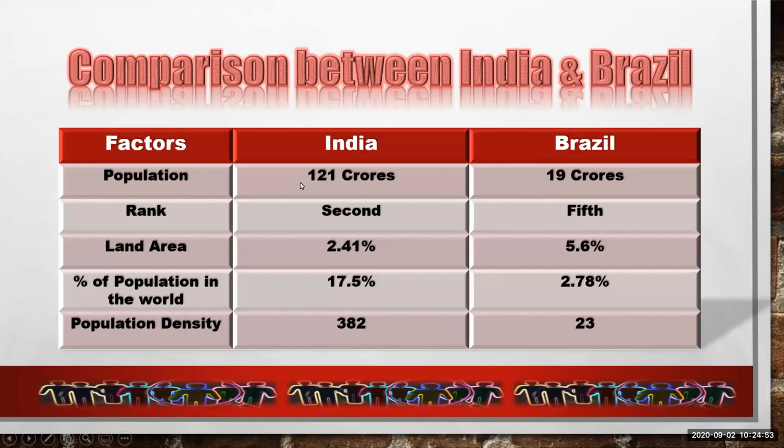Means 102 crore population is more in India as compared to Brazil.